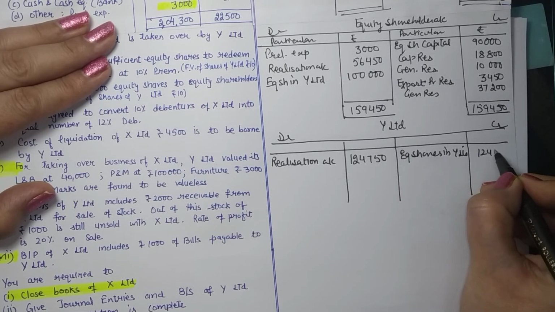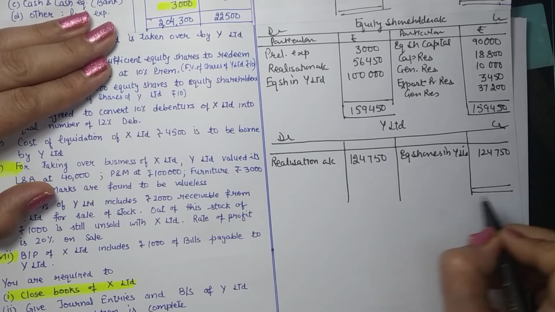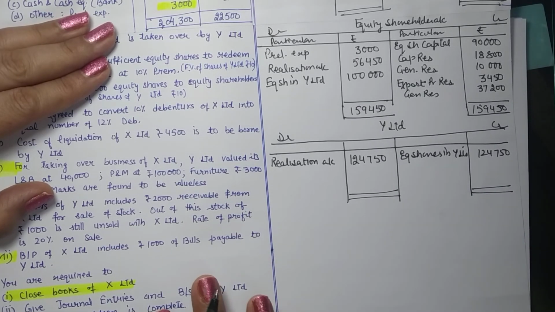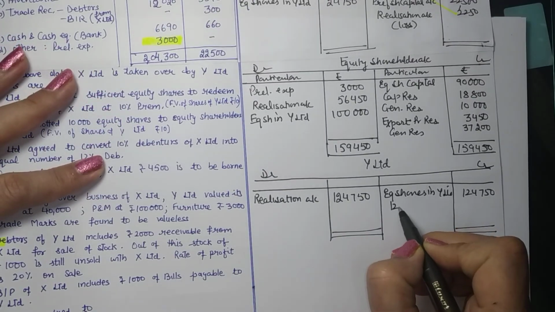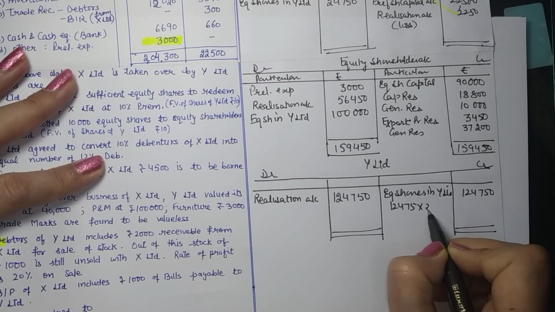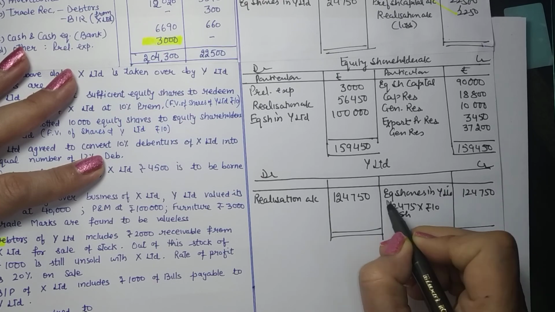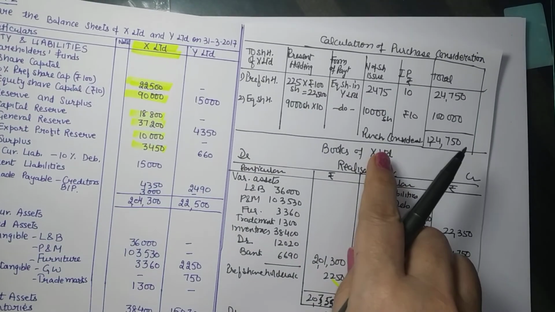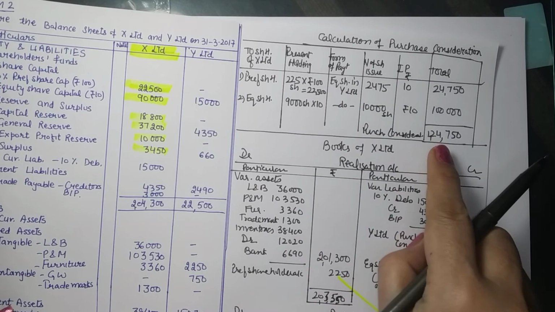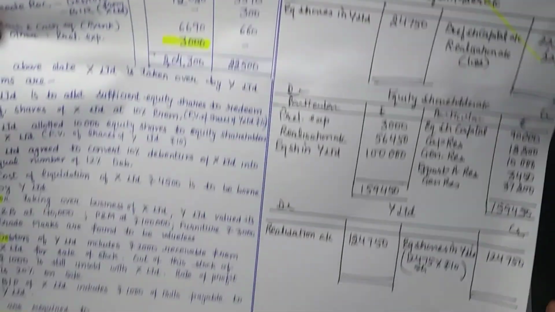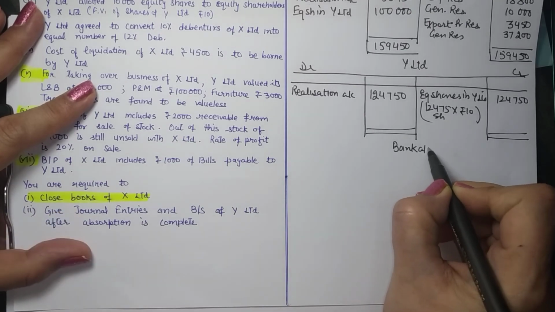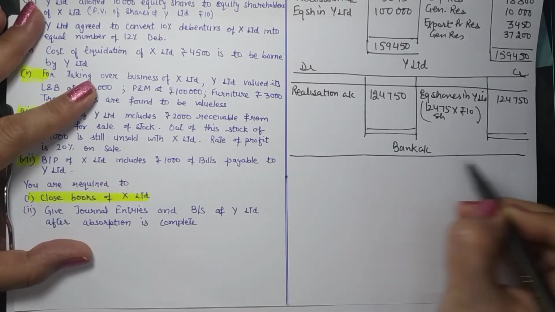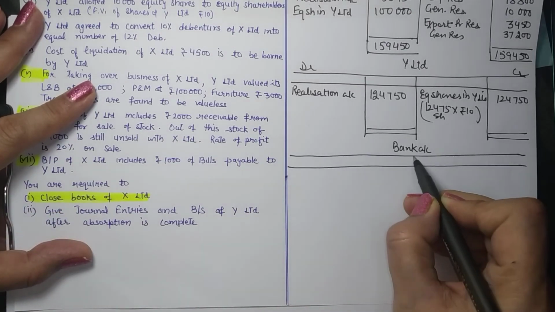So 1,24,750. So this is just a presentation of this. Herein we can note down 12,475 shares of 10 rupees each. This can be given in detail, which you can very well see here. Total number of shares being issued at 10 rupees. So that completes this. If we are to prepare bank account, nothing new is here because this company is not having any receipts or payments.